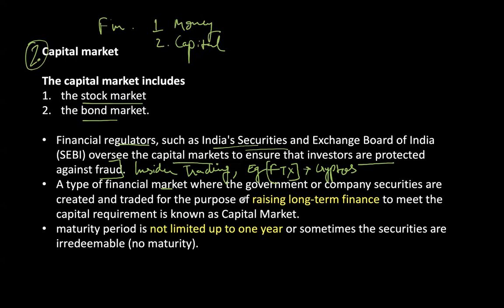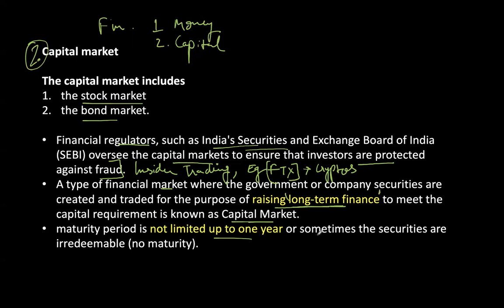Okay, so the capital market is the type of financial market where government or company securities are created and traded for the purpose of raising long-term finance. This is the first and the most important basis of distinction between the money market and the capital market. For long-term finance, we have the capital market to meet capital requirements. So that's how we define a capital market. The maturity period is not limited up to 1 year. It is beyond 1 year. Up to 1 year, it is for the money market.